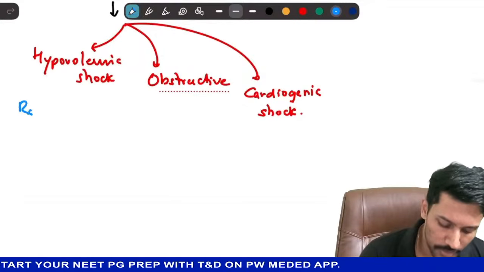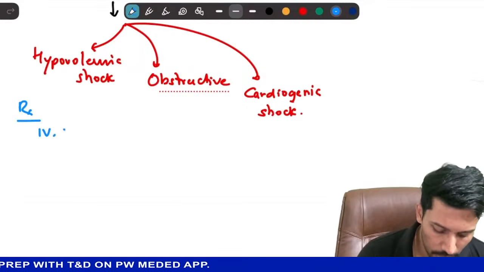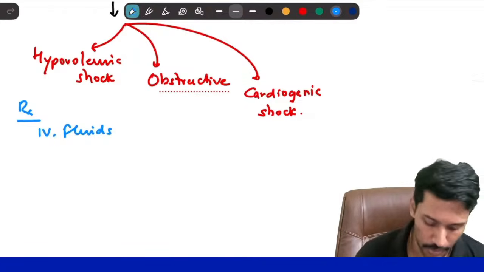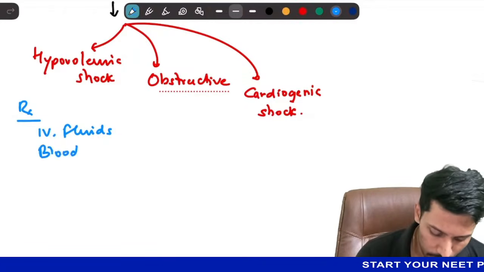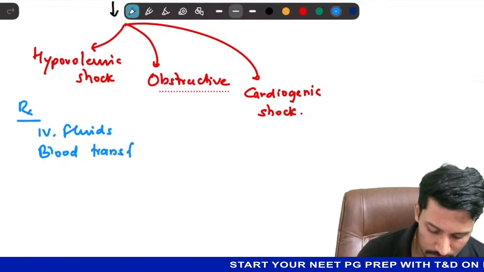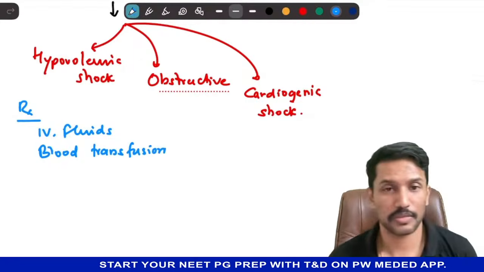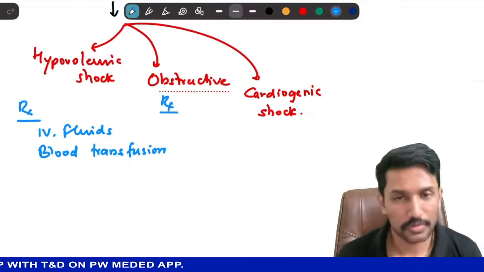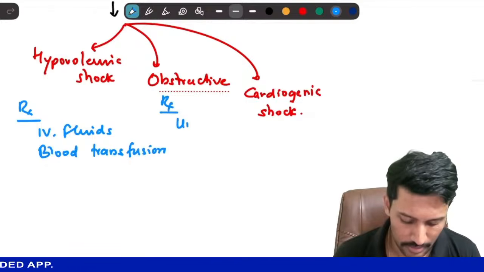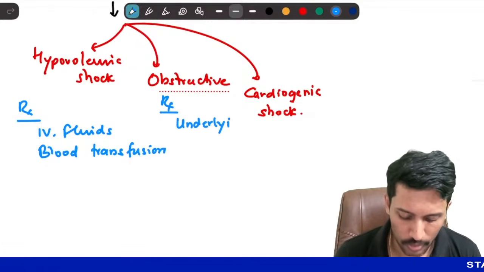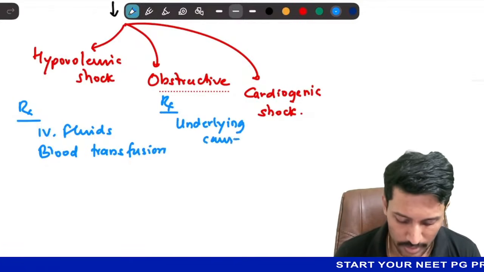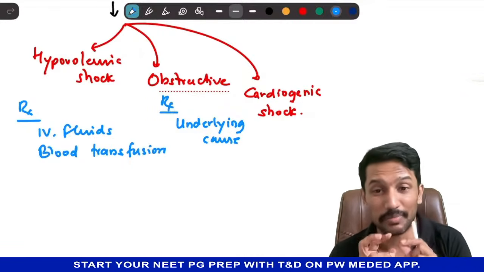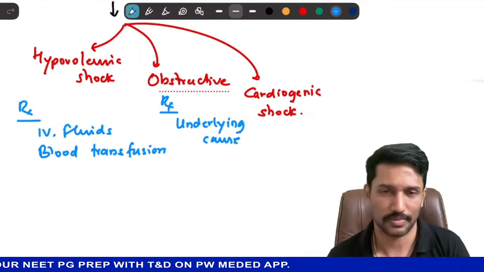How do I treat hypovolemic shock? IV fluids, so that the volume loss is countered, and if it is hemorrhagic particularly, we might have to consider blood transfusion, especially when hemoglobin is less than 7 grams per deciliter. Okay. How do I treat obstructive shock? Treat underlying cause. If there is cardiac tamponade, how do you treat? You can write that example in your answer sheet. If there is cardiac tamponade, we do pericardiocentesis, right? Treat underlying cause. If there is massive PE, we do thrombolysis.